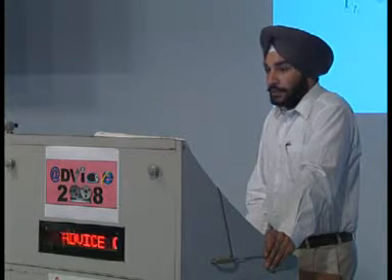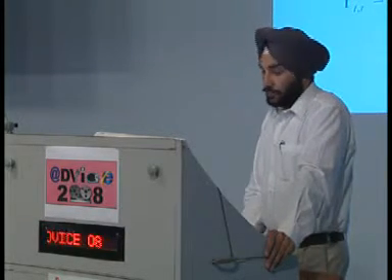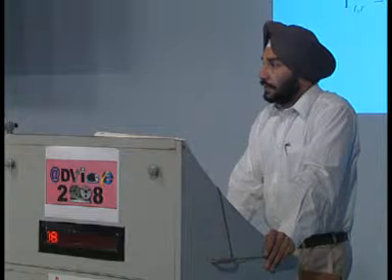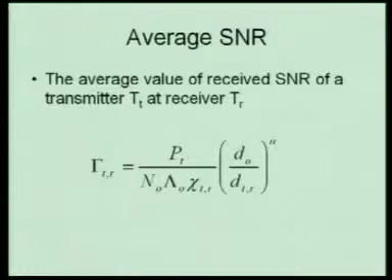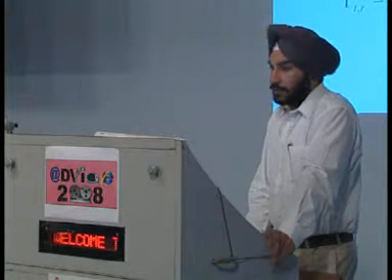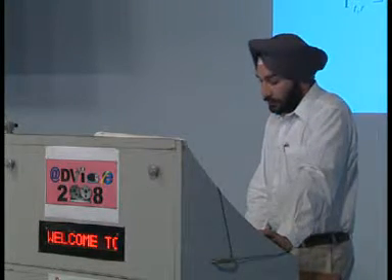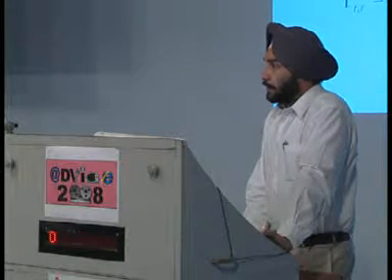So considering these three impairments, the reference equation which I have taken has considered these three impairments, and the average SNR is given by this relation, where N0 is the additive noise, lambda0 stands for the reference path loss, and zeta is for shadowing. But this equation has not considered the other types of impairments. So I have tried to modify this equation to consider all the other three impairments.